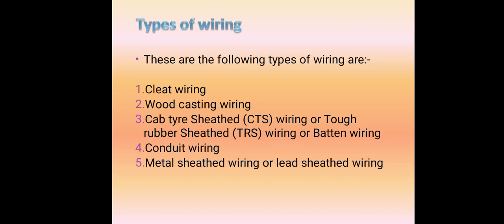And what are the types of wiring? These are the following types of wiring. One is called cleat wiring. It is a very old wiring system. Wood casing wiring is also a very old system. CTS or TRS wiring, generally called cab tyre sheathed wiring and tough rubber sheathed wiring, or batten wiring system. Then four is the conduit wiring. Nowadays we are using only conduit wiring. It is very cheap and the look is also very nice. And then metal sheathed wiring or lead sheathed wiring.